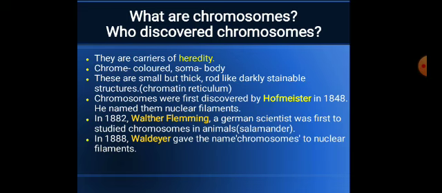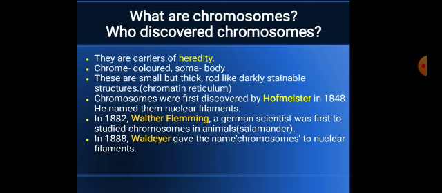As you can see in the second point in this slide, chrome means colored and soma means body. So in short we can say that chromosomes are colored bodies. These are very small, but they are thick and rod-like, and they are darkly stainable structures. These are seen in the nuclei of dividing cells only at metaphase and anaphase stage of cell division, whereas in non-dividing cells they are seen as a network of thread-like structure called chromatin reticulum.